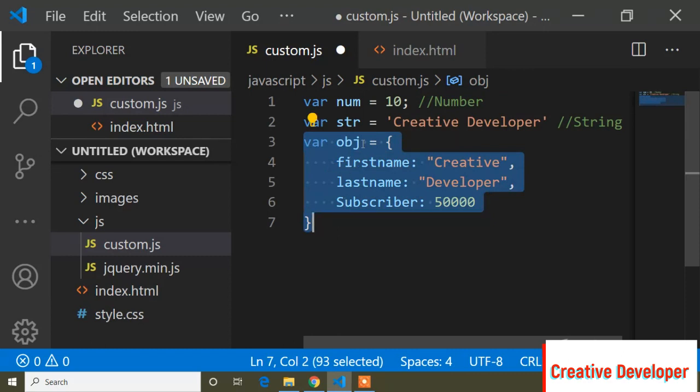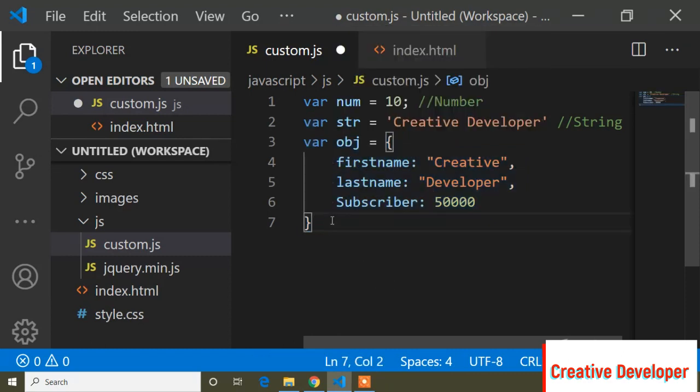So this is also a data type, and guys, there are many other different data types, like boolean. In this tutorial I will show you how to define boolean. So boolean is also a data type. And now guys, I will show the example of all the data types step by step.